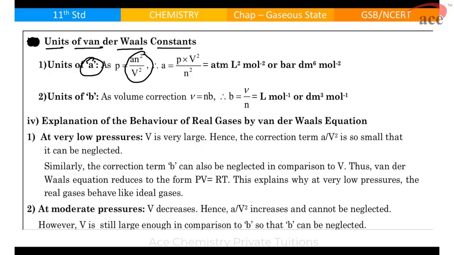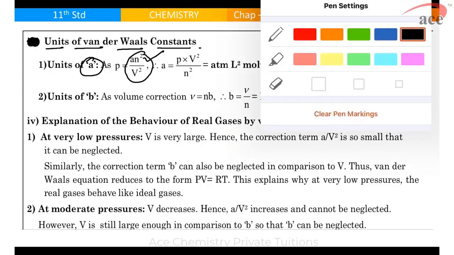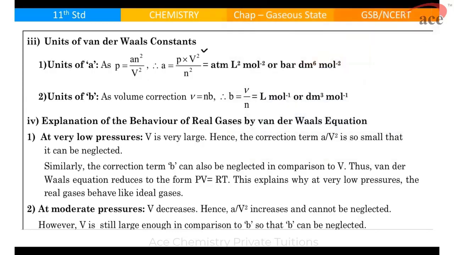So what will be the unit? You can say P is a n² / V². Why? Because it was this. So when I take P to the other side, I can write it like this. I rearrange the terms and I get them this way.